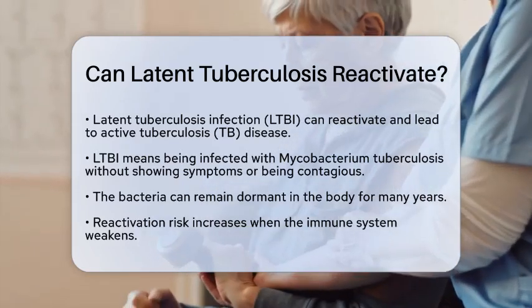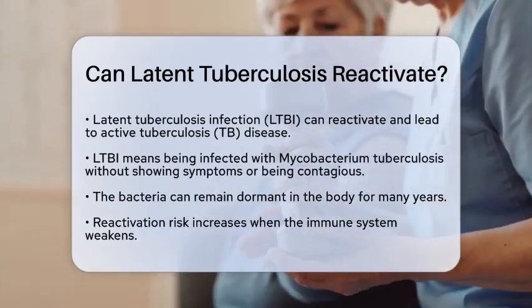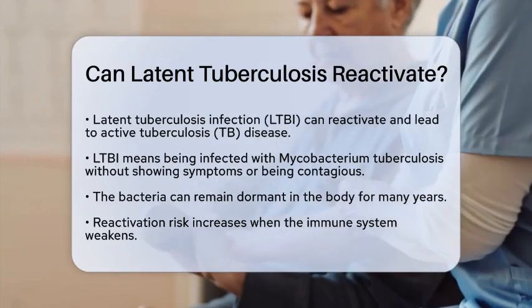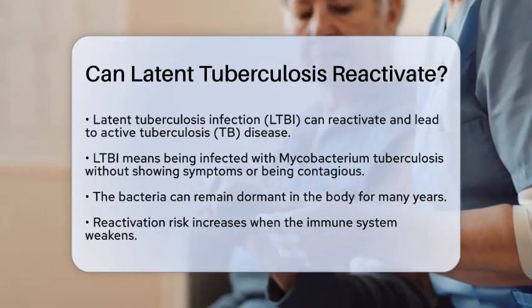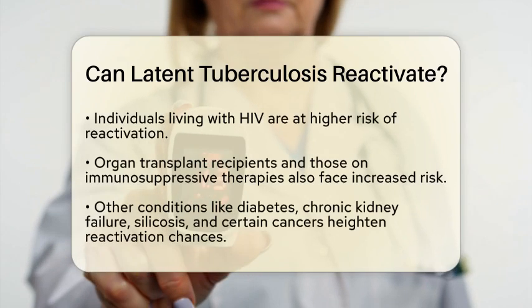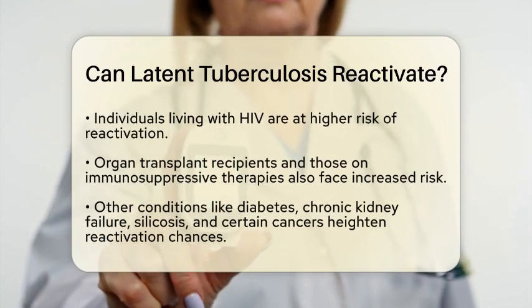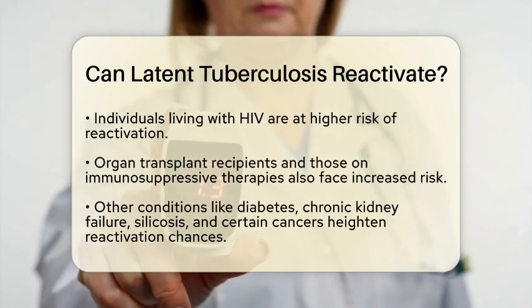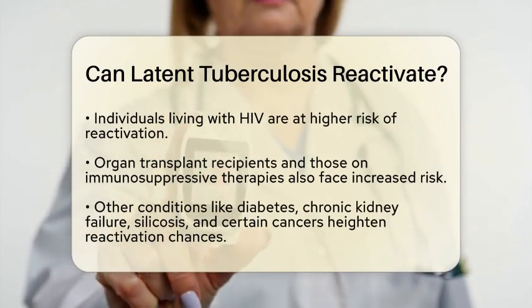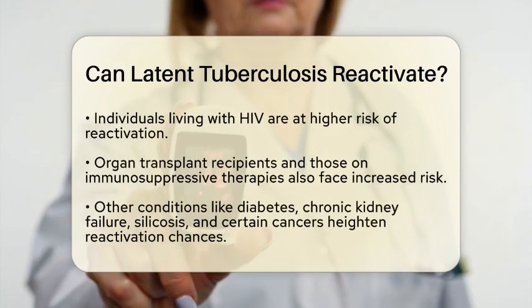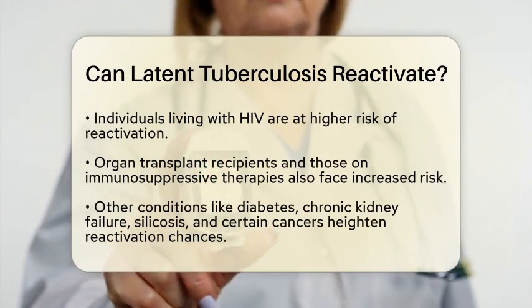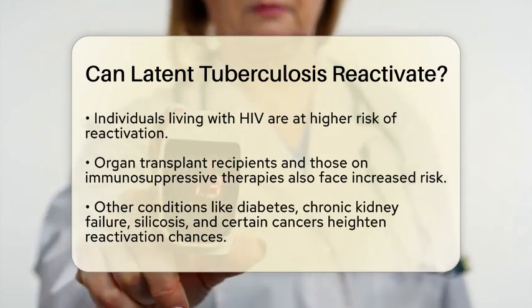The real concern arises when the immune system weakens. This weakening can happen due to various reasons. For instance, people living with HIV, those who have received organ transplants, or individuals undergoing immunosuppressive therapies are at a higher risk. Other conditions like diabetes, chronic kidney failure, silicosis, and certain cancers can also increase the risk of reactivation.